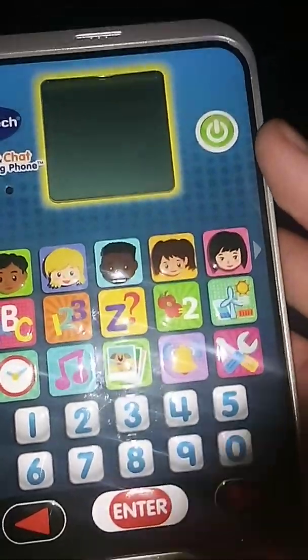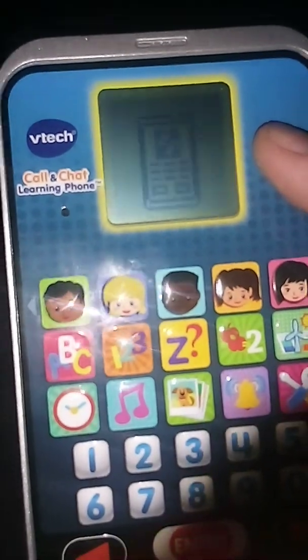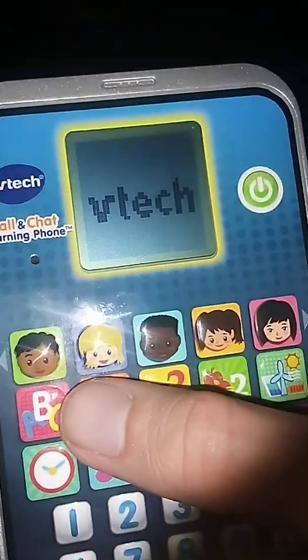Hey guys, I want to show you my new play phone for roleplay. Y'all can get one too.